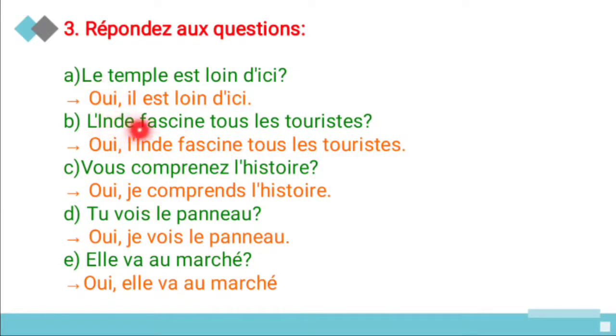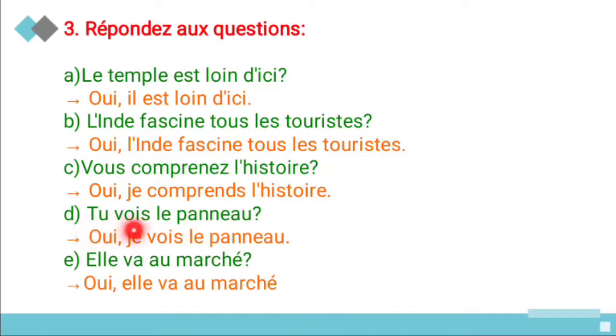And second one is Londres fascine tous les touristes. So London attracts all the tourists. Oui, Londres fascine tous les touristes. Yes, London attracts all the tourists. And third one is vous comprenez l'histoire? Do you understand the story? Oui, je comprends l'histoire. So when you are using this vous in the question, you have to change the answer subject to je. Je means what? I. So oui, je comprends l'histoire. Yes, I understand the story.